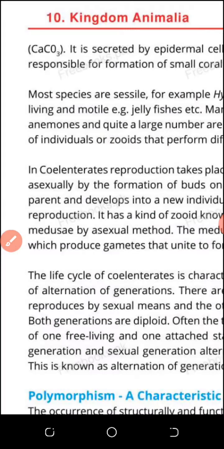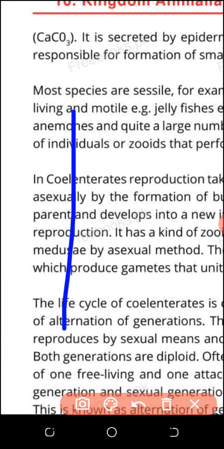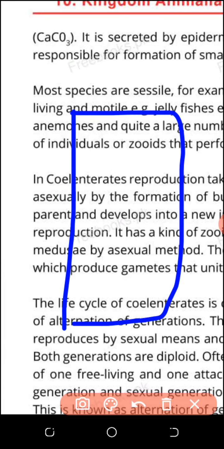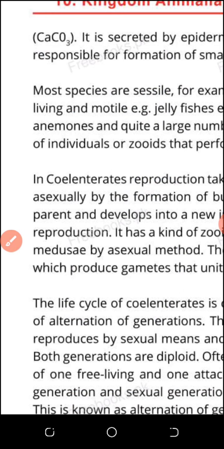So now let us talk about Hydra once again. I am making the Hydra figure once again for your satisfaction. These are the tentacles, and the tentacles consist of stinging cells. Stinging cells are harmful cells, and they make the tentacles organs of offense and defense, meaning attacking or defensive organs. This is the gastrovascular cavity, and Hydra has only the polyp form. It has no medusa, meaning it is not a highly specialized coelenterate. So it has only one form, which is a polyp.